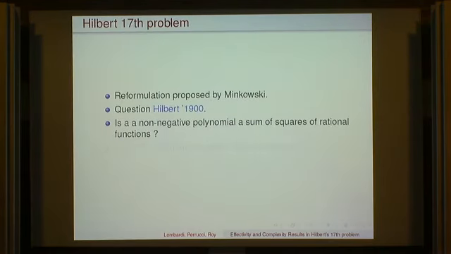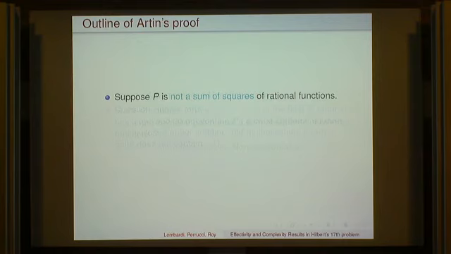So you need to reformulate the problem, and the reformulation was apparently already proposed by Minkowski to Hilbert, and the question is one of these Hilbert problems, the 17th problem. Now he's asking if a non-negative polynomial is a sum of squares of rational functions, which means that now you are allowing denominators in the sum of squares. And there is a non-constructive, very famous affirmative answer by Artin that I'm going to explain now. Okay, so how does it work?